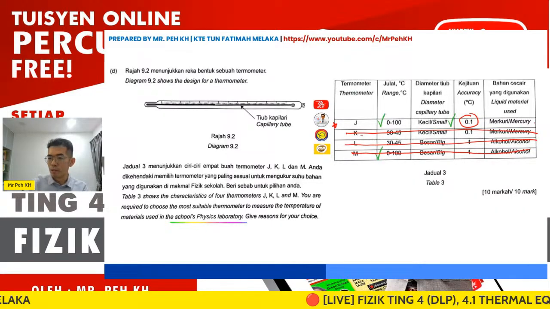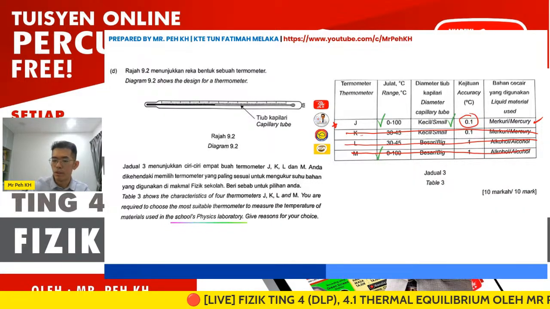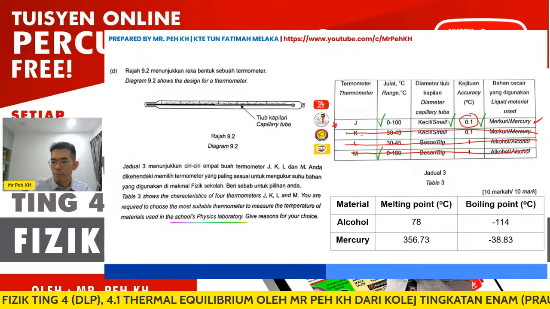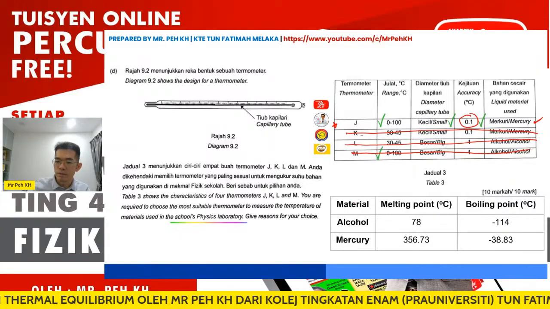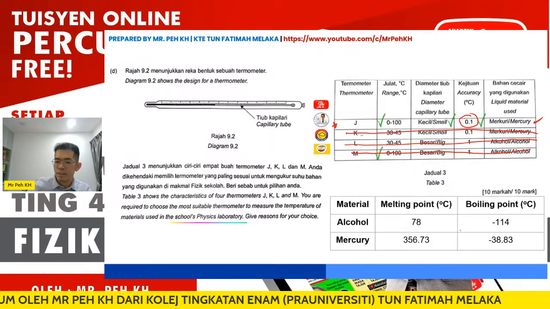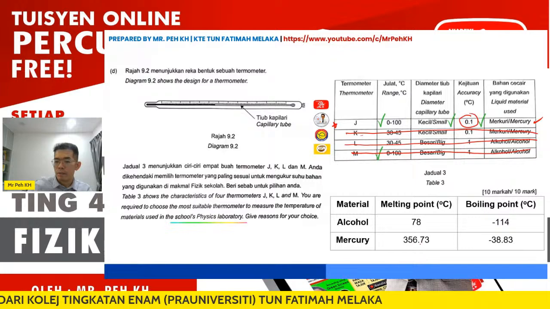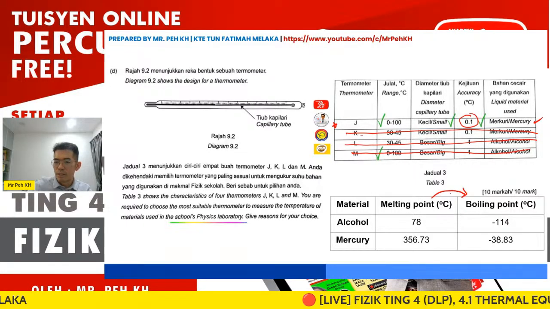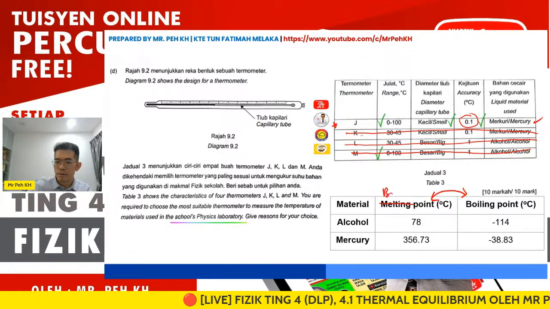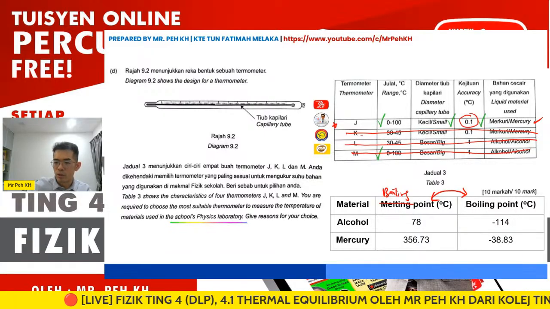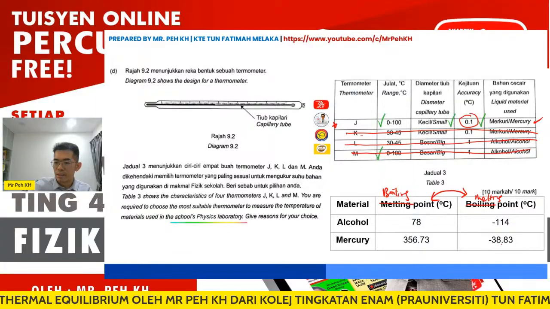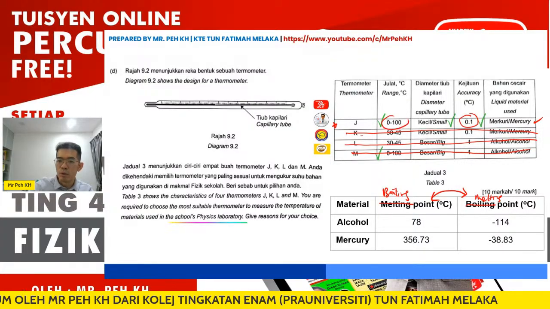Then the next here will be mercury. Why mercury, not alcohol? Just now I discussed with you the melting point and boiling point for both materials. So alcohol is 78, then mercury can go up to 300 plus. Sorry, I think I reversed it. So this should be the boiling point, and the boiling point should be higher. This will be the melting point, so the melting point for mercury is negative 38. So it's within the range we want.